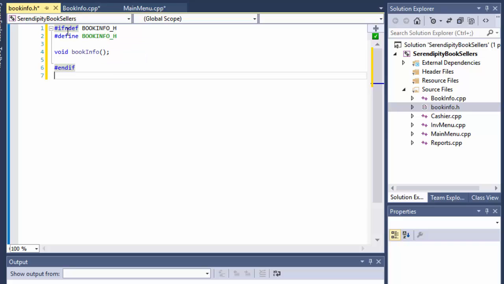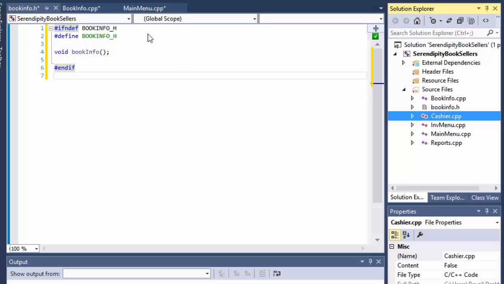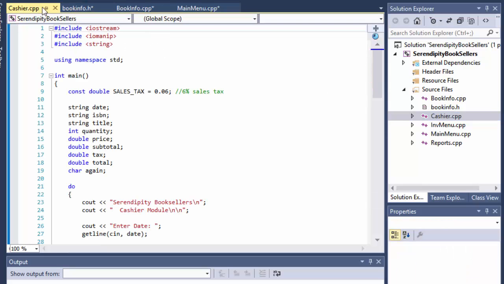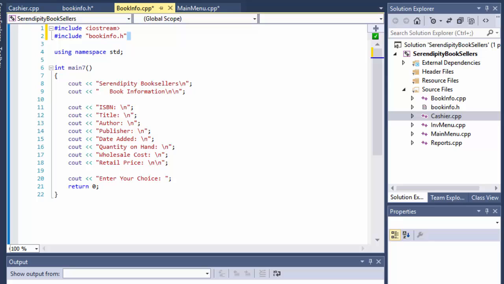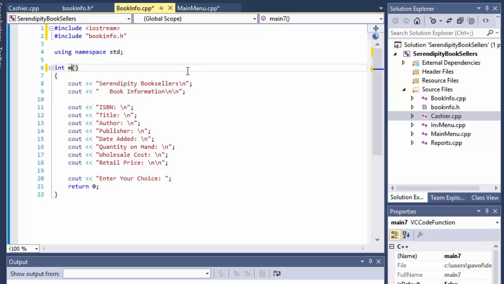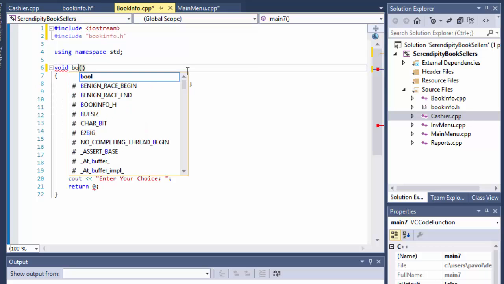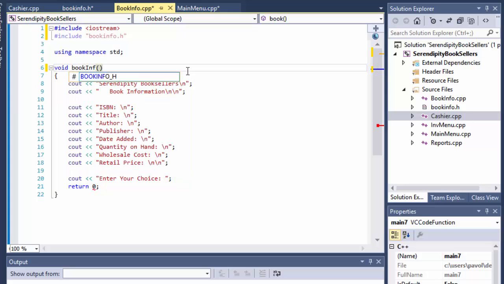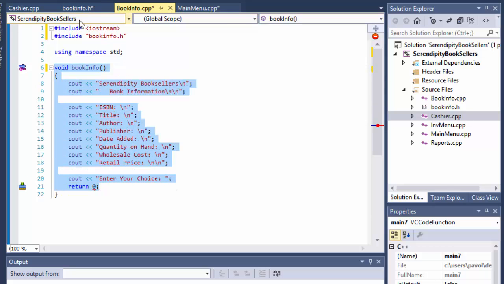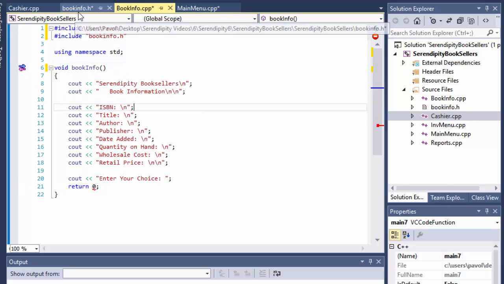If not defined, book info header, then we will define it. Okay, so let's do the next one. Let's say cashier. By the way, book info, I'm sorry, I forgot one more thing. I still have the main method. I have to actually have the function called void bookInfo. That's our function now instead of main. Main is going to be only in the main menu. So that's our book info.